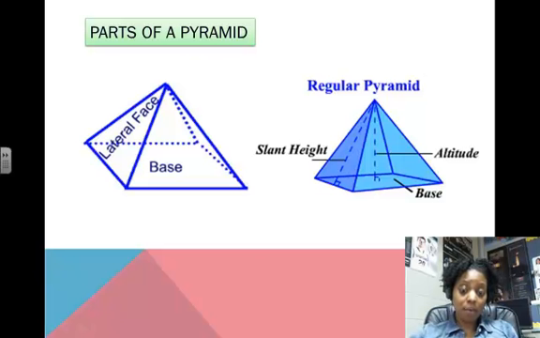Also, if we were to go from the apex directly down to the middle of the base, that would be considered the height of the pyramid. If we were to go from the apex directly along the side of one of your lateral faces, that would be what we call the slant height. It's the height of the triangles that make up the lateral faces. And then again, we have our base here. So the altitude or the height of a pyramid goes from the center down perpendicular to the base. And then the slant height goes from the apex down perpendicular to one of the sides of the triangle.